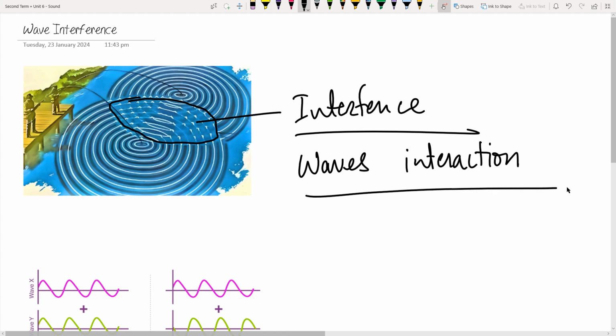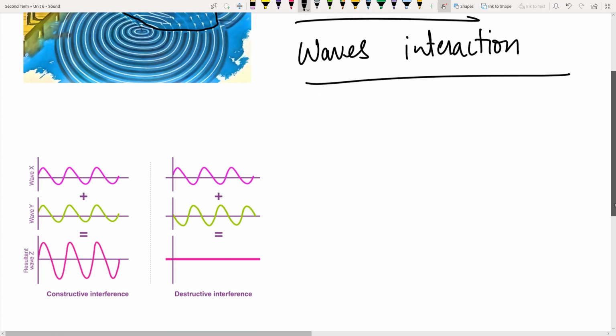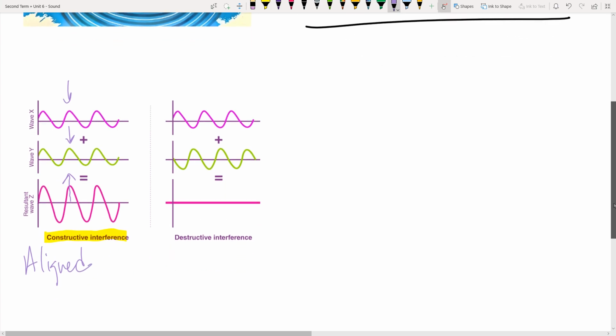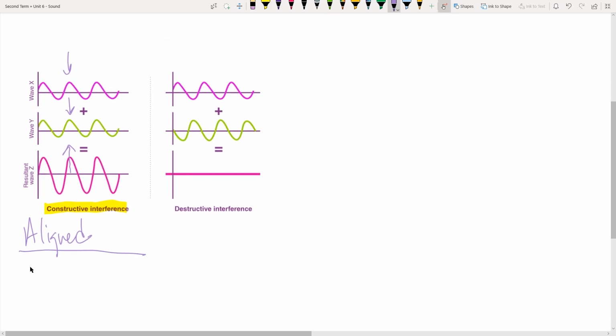Now there are two types of interference. When we talk about interference, we have constructive interference. Constructive interference is when both the waveforms, as you can see, this is the upper part and this is also the upper part, so they will add up to give you a bigger waveform. When they're aligned, they have the same phase. Remember, this also needs to have the same frequency.